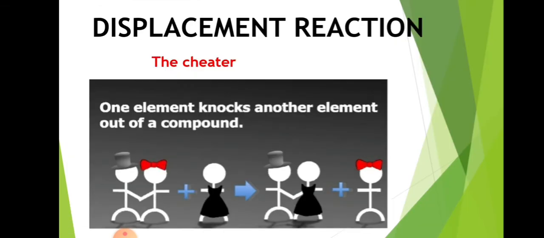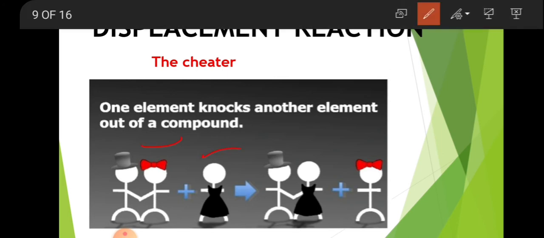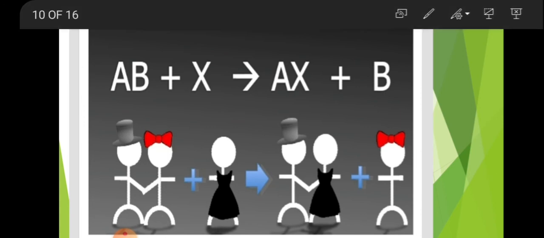Next is displacement reaction, the cheater. One element replaces another element. These two are best friends, another will come, then these become best friends and this one is knocked out from the compound. Like when AB reacts with X, then A and X get combined and B is knocked out from the compound.